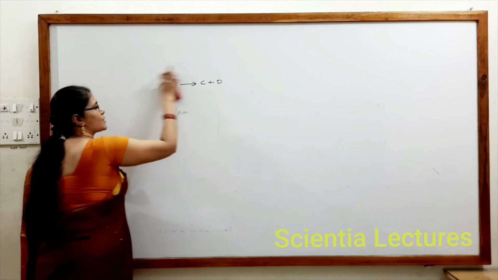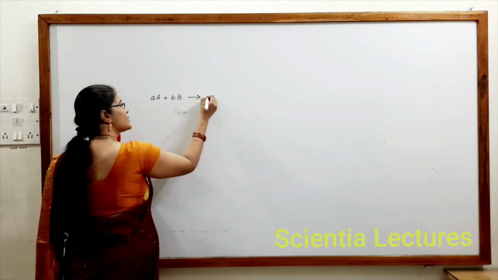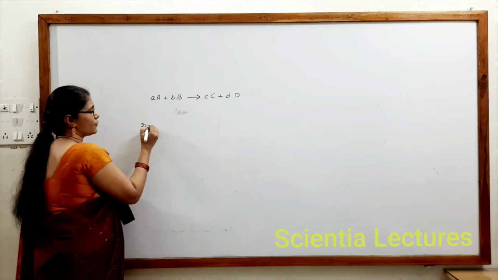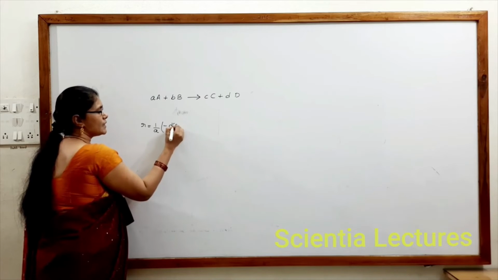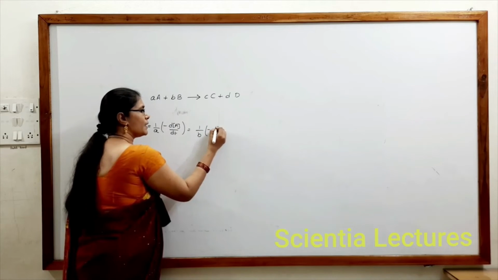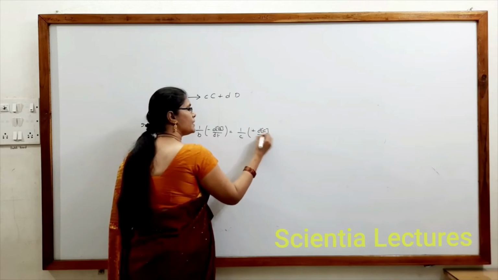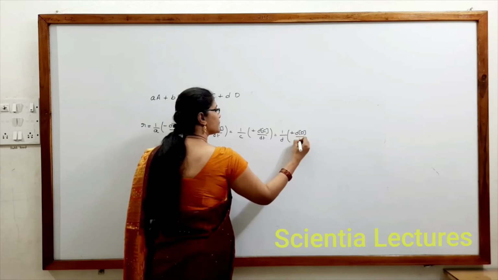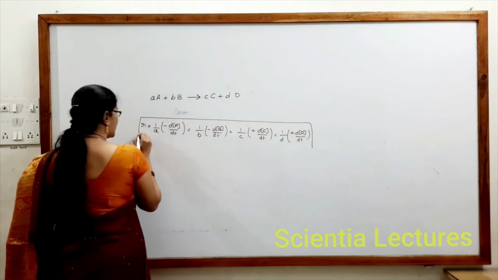Now, the same reaction, if it was given as a general reaction, a moles of A reacts with b moles of B, producing c moles of C plus d moles of D. In this case, to equate it for a rate of reaction per unit conditions to be taken, we can write it as 1 by a times minus dA by dt must be equal to 1 by b times minus dB by dt must be equal to 1 by c times plus dC by dt must be equal to 1 by d times plus dD by dt.